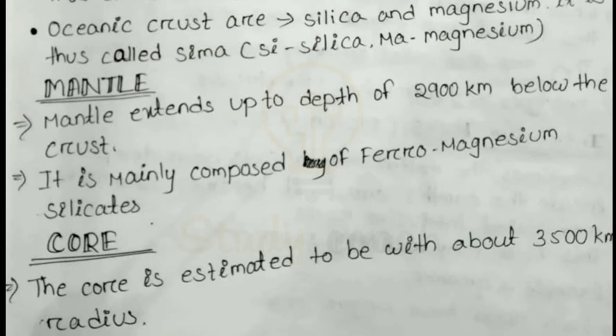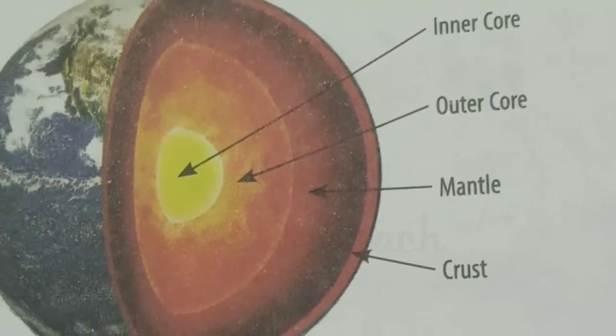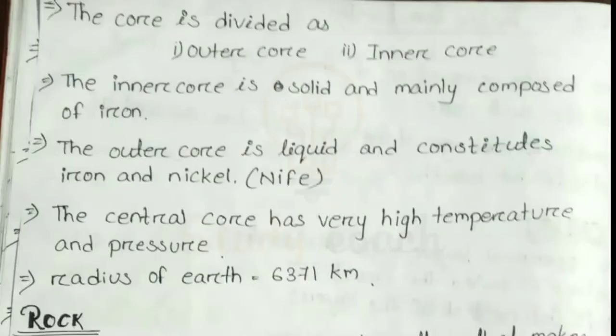Next, the third layer is called core. The core is estimated to have about a 3500 kilometer radius. What is the radius of the core? 3500 kilometers. And the core is divided into two types: one is the outer core and the other is the inner core. Then what is the difference between outer core and inner core? Why do we divide it into two parts?